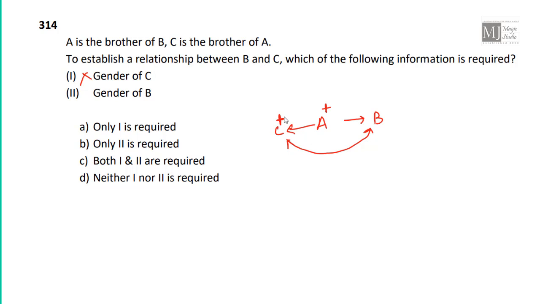Gender of C, I don't think so, because we know the gender of C, because C is brother of A. We require the gender of B. If we know the gender of B, whether female or male, we can establish a relationship between B and C. So I think only information 2 is required to establish this relationship.